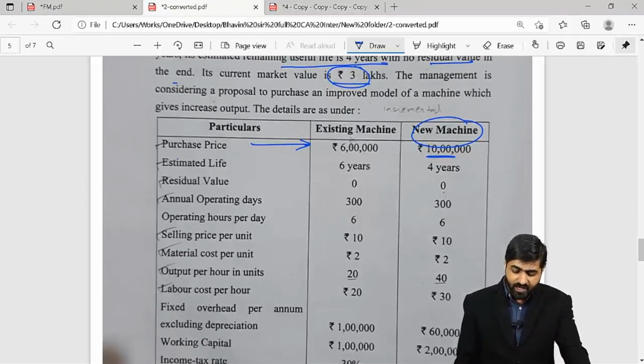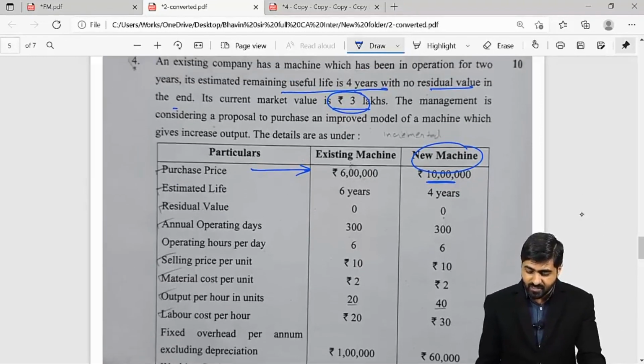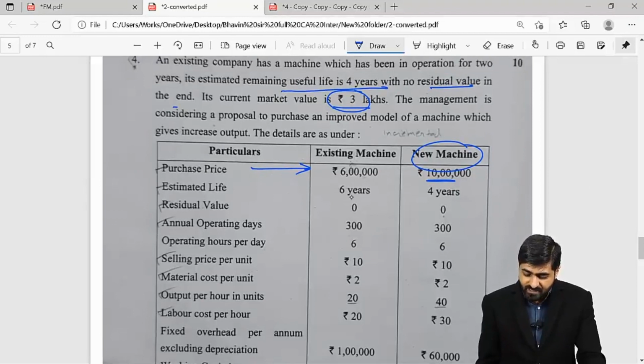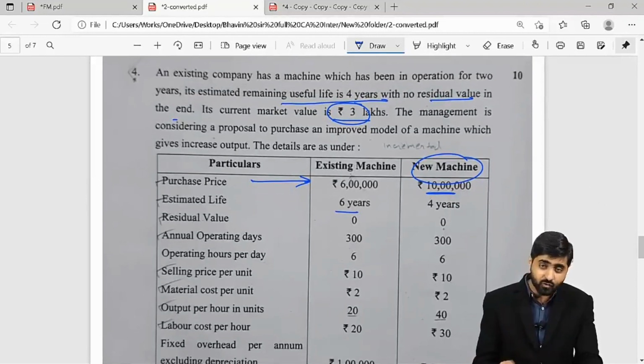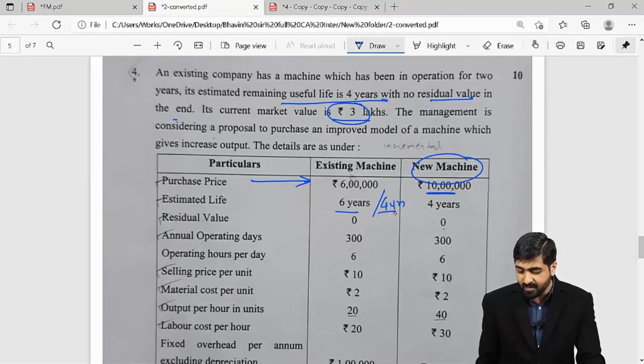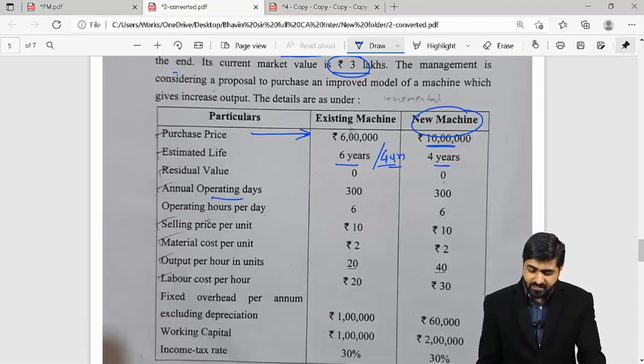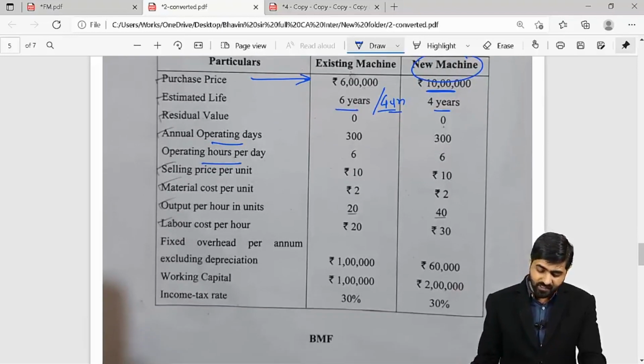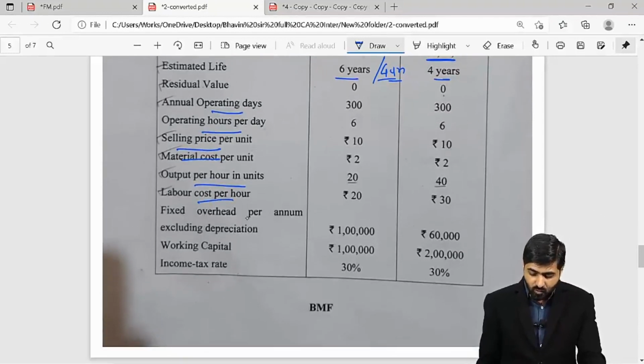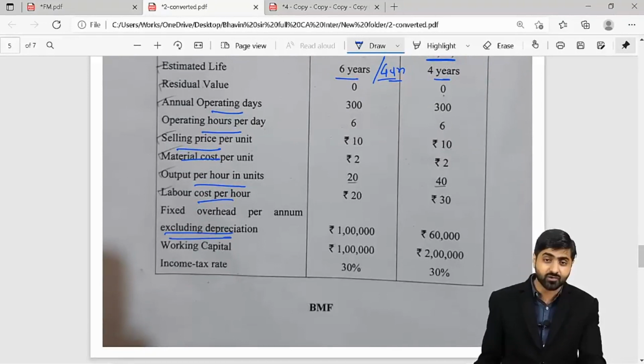And the life of the machine, as you can see here, for the existing machine, don't be confused, here it is 6 years, but it has already been in operation for 2 years, so 4 years is remaining, and here also the life is going to be 4 years. We have annual operating days, operating hours, all this is there in that similar question which I referred to right now. We have selling price per unit, material cost, output per hour, labor cost per hour, and then we have fixed overheads excluding the depreciation part.